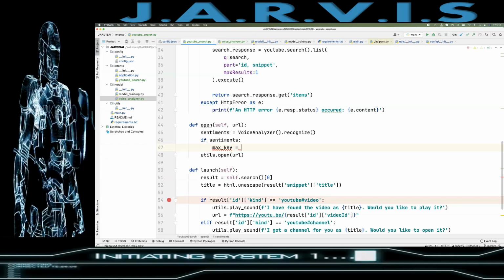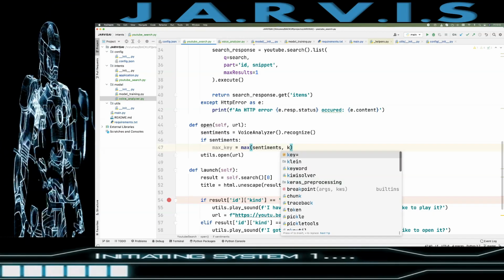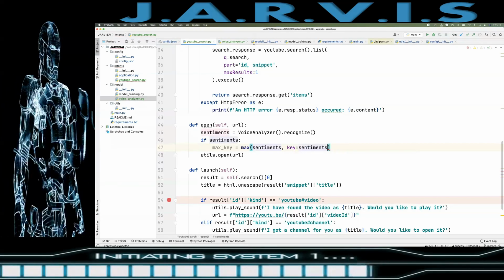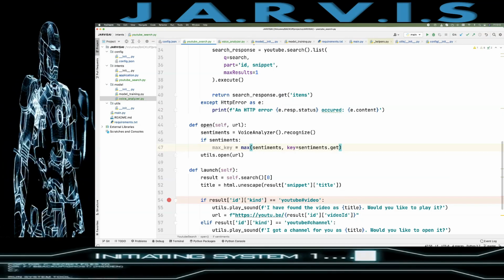So max_key = max(sentiments, key=sentiments.get), right?